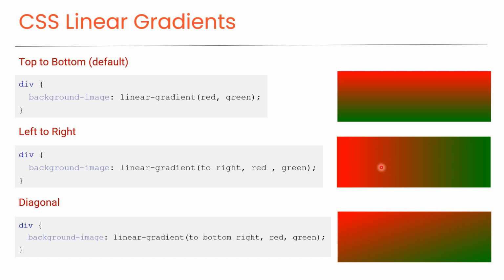this preview. Diagonal. You can create a diagonal gradient by specifying both horizontal and vertical starting positions, as you can see in this code. And you can see the preview here.